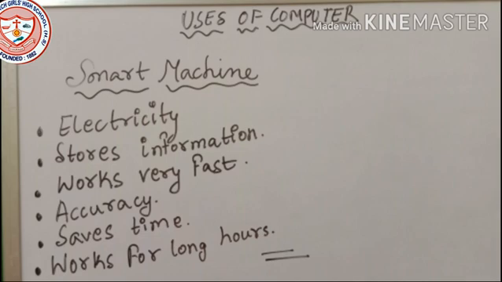It maintains accuracy. A computer can never give us a wrong answer. If you ask a wrong question, it will give a wrong answer only. If you ask 3 plus 9 and you want the answer 9 plus 3, it will not give you 19. So it will give a wrong answer if you ask a wrong question.